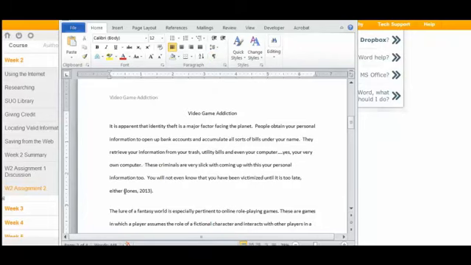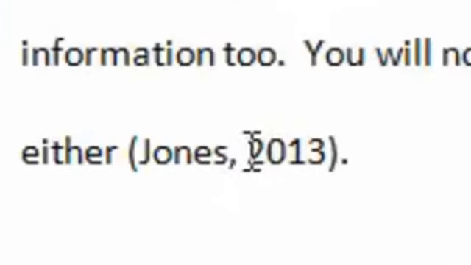In every paragraph, you should have an in-text citation. That will refer the reader to the references page, so they can find the whole article and learn more about what you said, or see if what you said is what you got out of the same article. And in this in-text citation, use the last name of the author, comma, then the year, and the punctuation goes after the parentheses.